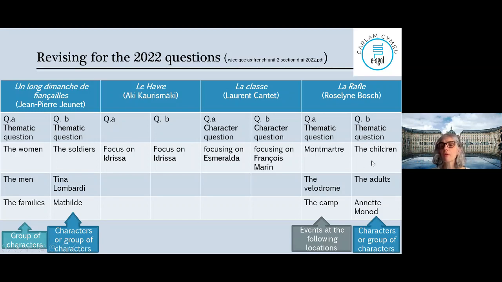Thematic question sur les enfants, les adultes ou Annette. So Annette, c'est le personnage. You could have a theme linked with her. Think of what theme could be linked with her. Or a group of characters. Think of what are the themes linked with the children and the adults in general. Not only Annette, but the other adults too. OK? On continue.